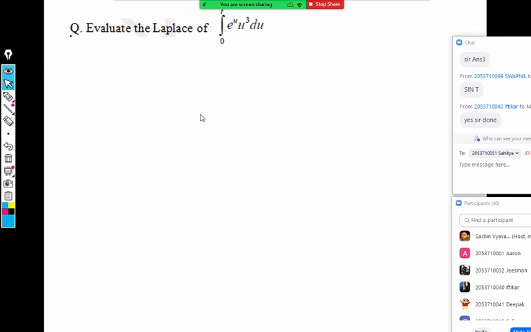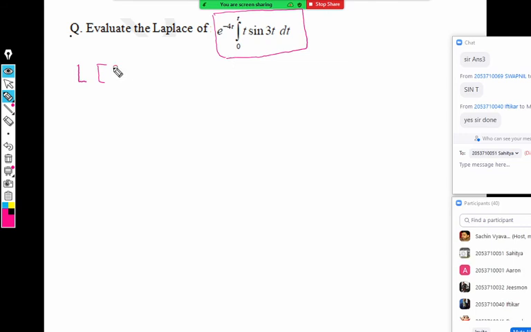So here is the last question. I want the steps now. What should be step number 1? Let me do it also. We should take a Laplace of... Observe the entire equation and you should decide. We should take a Laplace of sine 3t first. Correct.